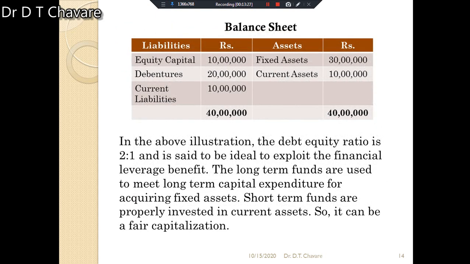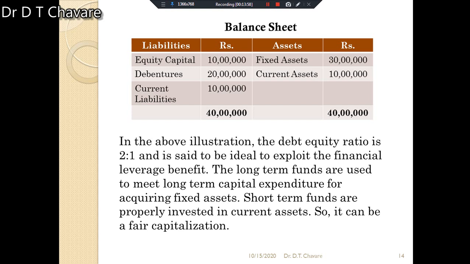Then for the example purpose, I have given here a balance sheet. In that balance sheet you will find, on the liabilities side, equity capital rupees 10 lakhs, debentures 20 lakhs, current liability 10 lakhs, and on the asset side, fixed assets 30 lakhs and current assets 10 lakhs.